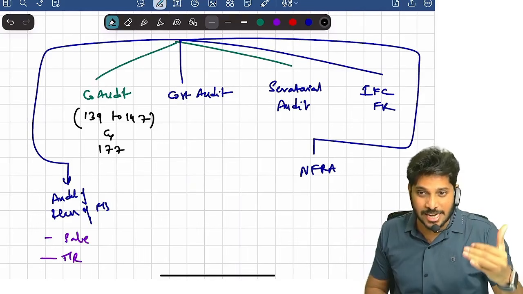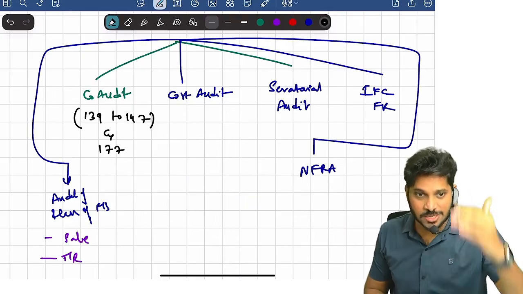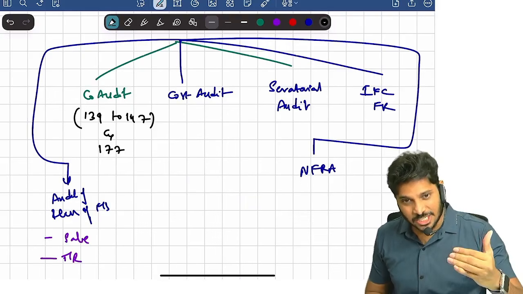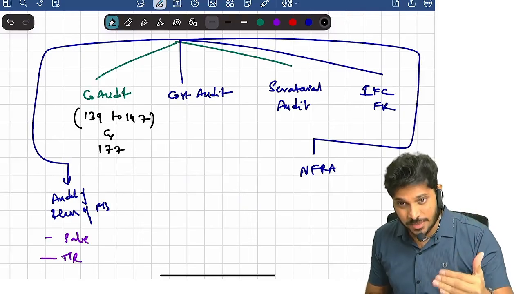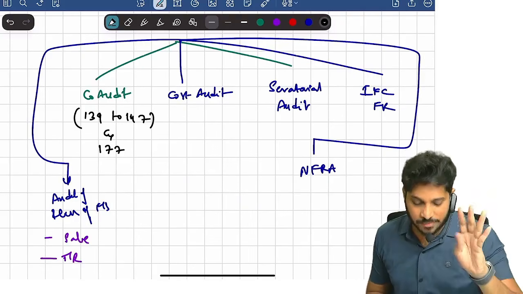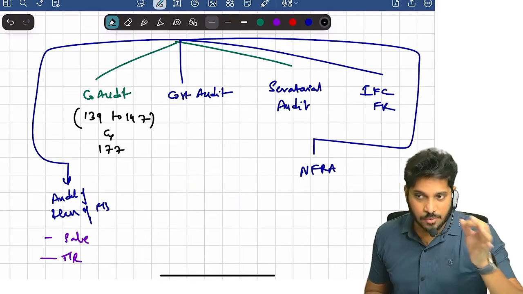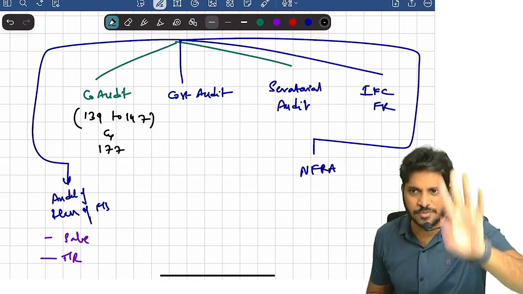How to appoint a statutory auditor, government company, non-government company, rotation, remuneration, resignation, removal, duties of the statutory auditor, the AGM he has to attend, punishment for non-compliance. All these provisions are covered under 139 to 147. And 177 talks about the audit committee, which is related to audit provisions.